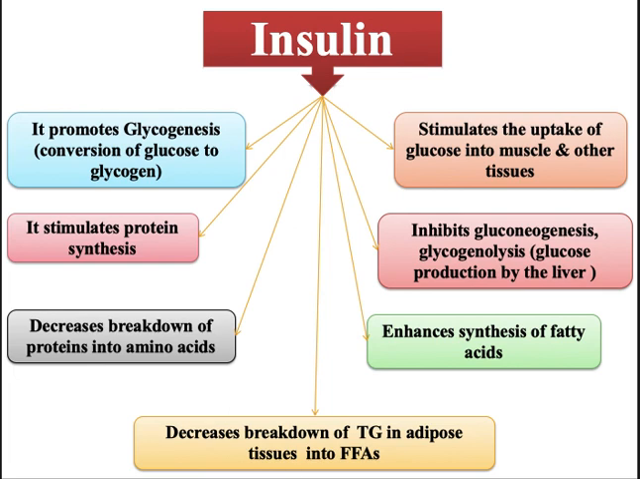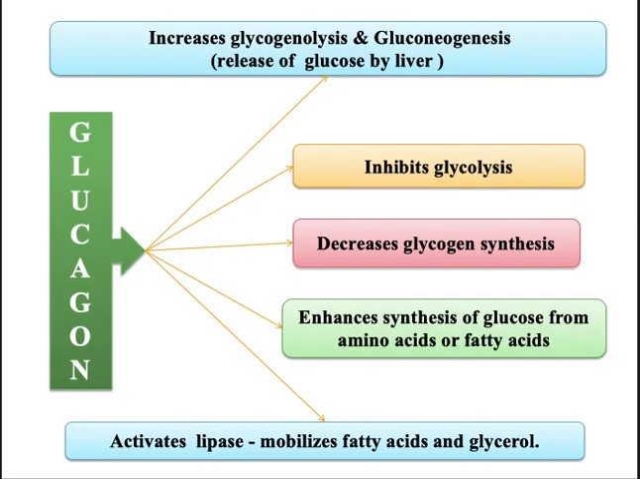It stimulates the uptake of glucose into the muscle and other tissues. It inhibits gluconeogenesis and glycogenolysis, that is glucose production by the liver, and it also enhances the synthesis of fatty acids. So this is the function of insulin. Next, we'll go on to glucagon.